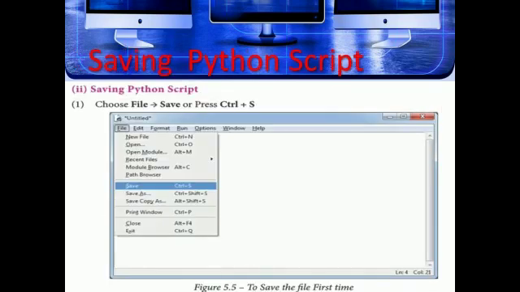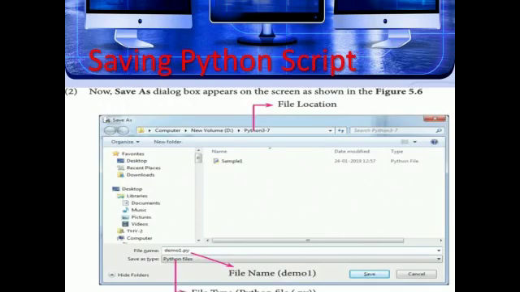How to save the Python script? Choose File, Save or press Ctrl plus S, and another way is Save As. The Save As dialog box appears on the screen as shown in the figure. In the Save As dialog box, type the file name in the file name box. Python files are saved by default with the extension .py.